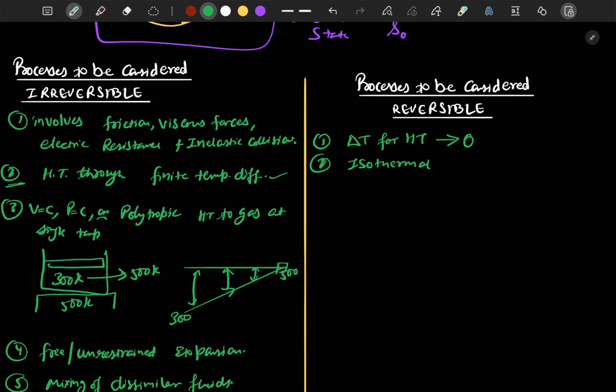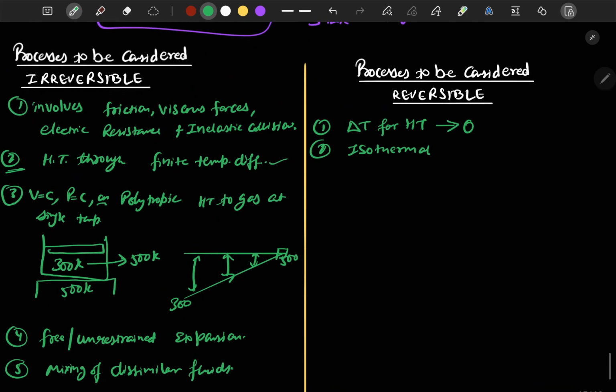Now here we can say that if the isothermal process is carried out with delta T tending to zero, it should be considered as reversible. But let's say we have also gone through the isothermal process, as I mentioned, constant pressure, constant volume, and polytropic.